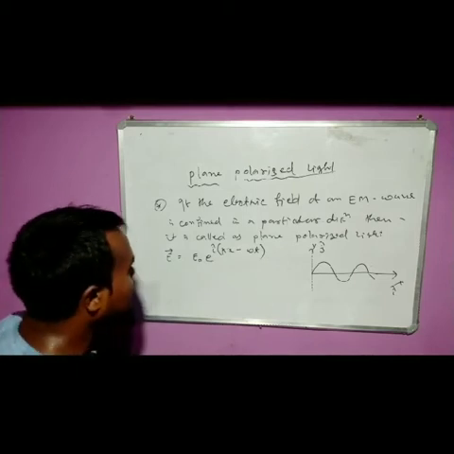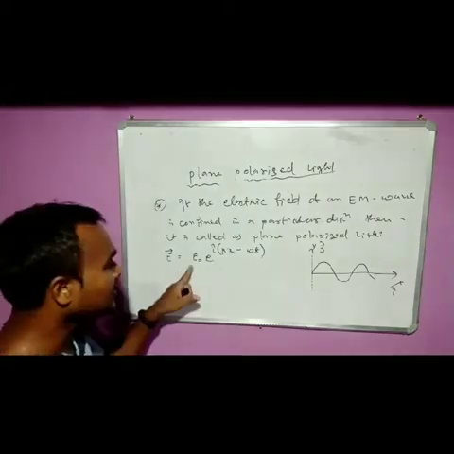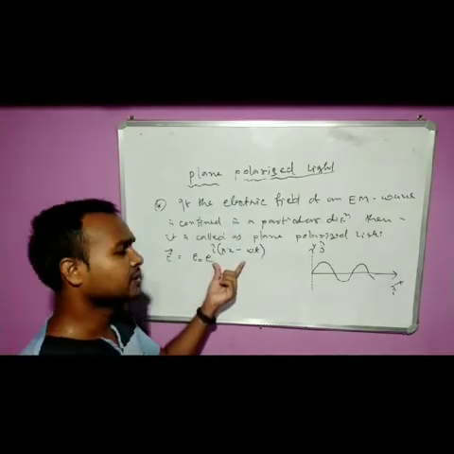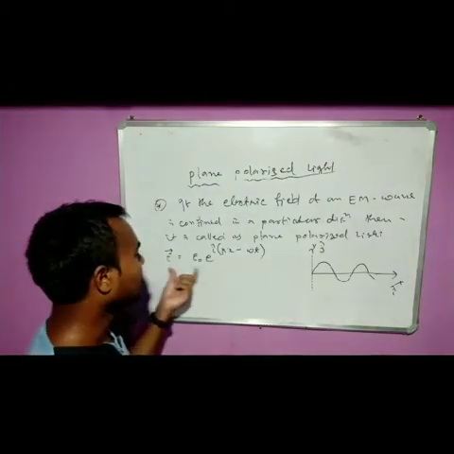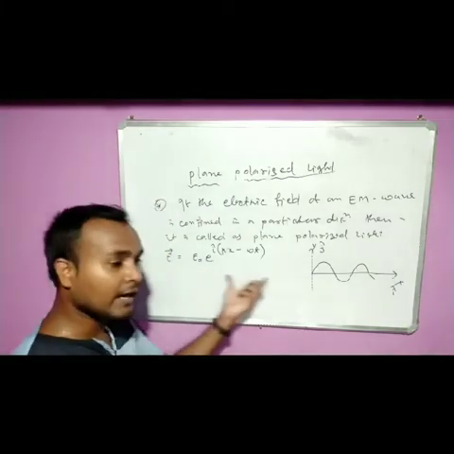Clear? See, the electric field is a vector quantity. Now E naught is a magnitude, this is also a magnitude, but a vector quantity and a scalar quantity can never be equal.